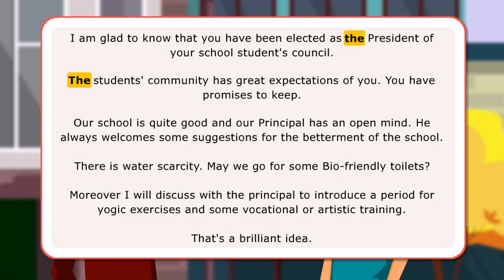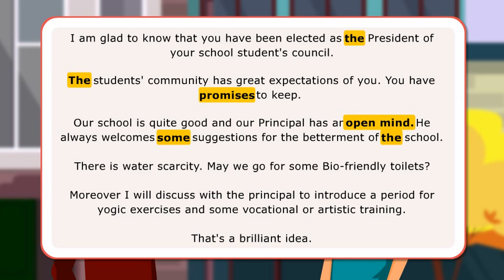In the first and second sentences, article the is used to talk about the position and the group in particular. Promises will have zero article as it is an abstract noun. In the third sentence, the word open-minded takes the indefinite article an as it begins with a vowel sound. Some is used with suggestions as it is a plural noun. As the word school is repeated, it is mentioned with the definite article the.